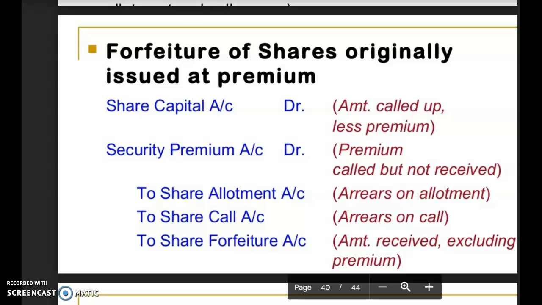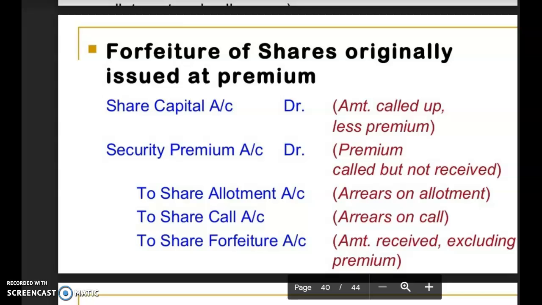Now here share capital account will be debited again with the called up capital. Securities premium account is debited with the premium amount which is not received. Called up capital here means called up capital less premium. When I use the word capital, capital is independent and securities premium is independent. Please do not mix both of them. When I say share capital account debit, it means only with the capital amount, not with the premium, as written here, less premium. If premium has not been paid, then securities premium account will be debited.